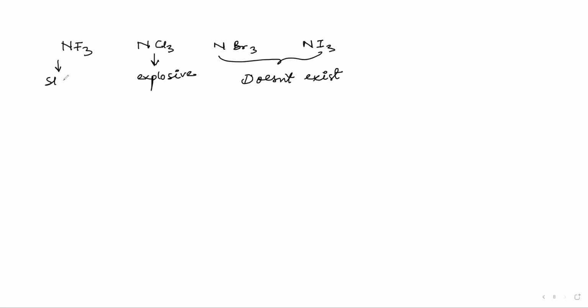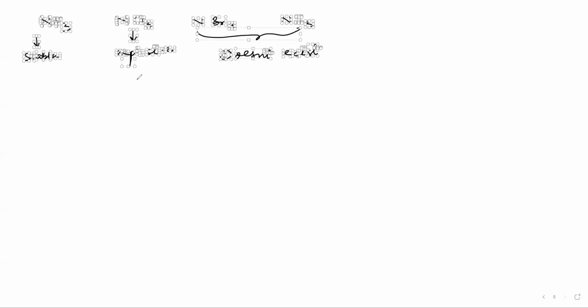NF3 is stable. Now the questioner can give you a question, and you will think, sir, what type of question is this? I have never heard this type of question. See how the questioner once asked this question.